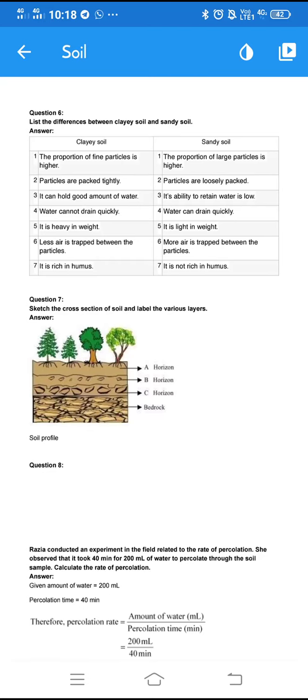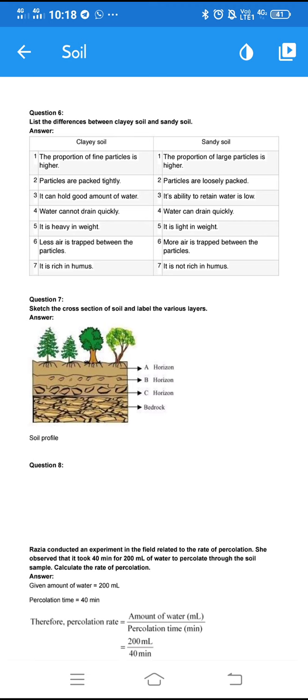So dear students, we have been discussing the exercise part of the lesson Soil in the previous class. Now let's go to the next part of the exercise, question number 6: list the differences between clayey soil and sandy soil. So let us make the list of differences between clayey soil as well as sandy soil. Let's see the first difference.